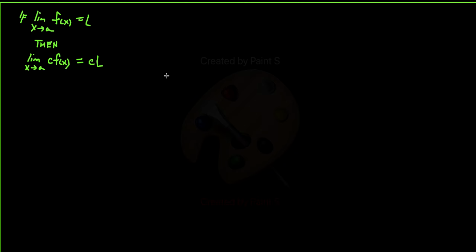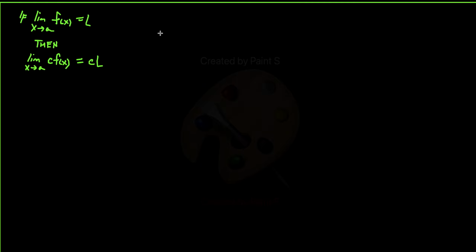Having this one is that if we have the limit as x goes to a of f of x equaling L, then the limit as x goes to a of c times f of x is equal to c times L. Now, to do this, we want to remember the definition of a limit, and we want to see what it is that we need.